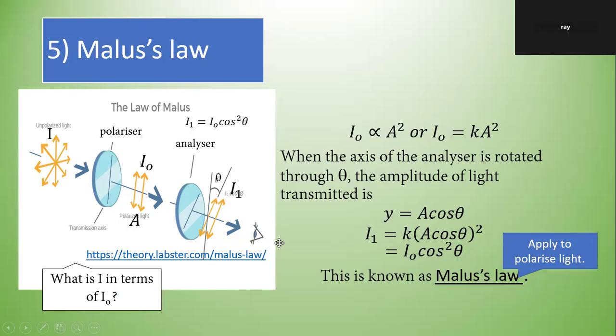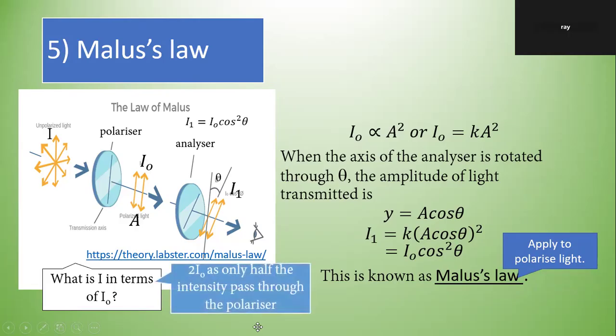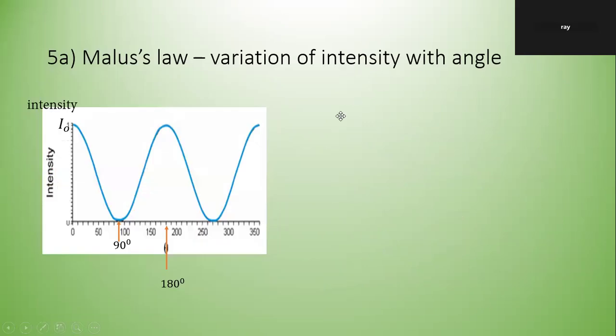What is I in terms of I naught? As one half of the intensity passes through the polarizer. That's how it looks like.